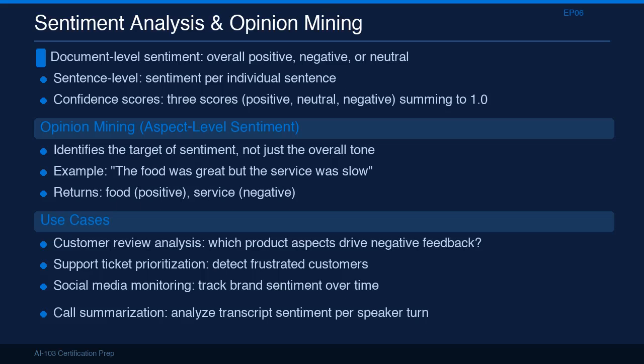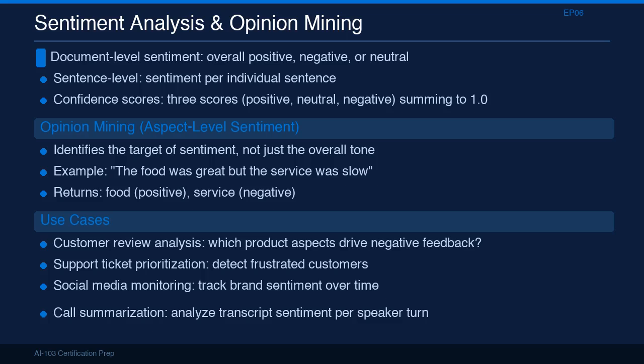Opinion mining, sometimes called aspect-level sentiment analysis, is the more powerful version. Instead of just saying the review is negative, it identifies what the reviewer felt negatively about. The example: the food was great, but the service was slow. Opinion mining returns two targets: food with positive sentiment and service with negative sentiment. This granularity is essential for customer experience analytics, where you need to know not just whether customers are unhappy, but which specific aspect of the experience is the problem.